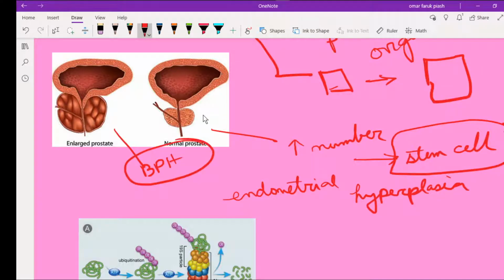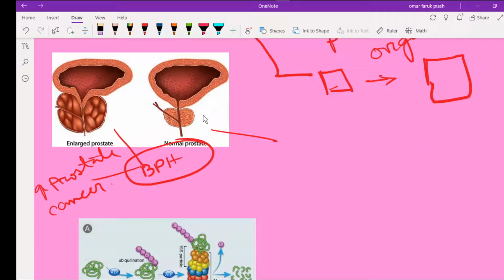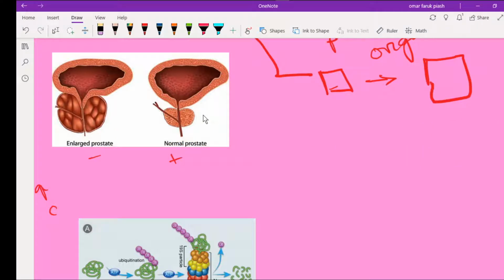But BPH, benign prostatic hyperplasia, doesn't increase the risk of prostate cancer. But in endometrial hyperplasia, there is increased risk of cancer. Now, atrophy means decreasing size of the organ, and this decrease is due to decreased stress or decreased blood supply.